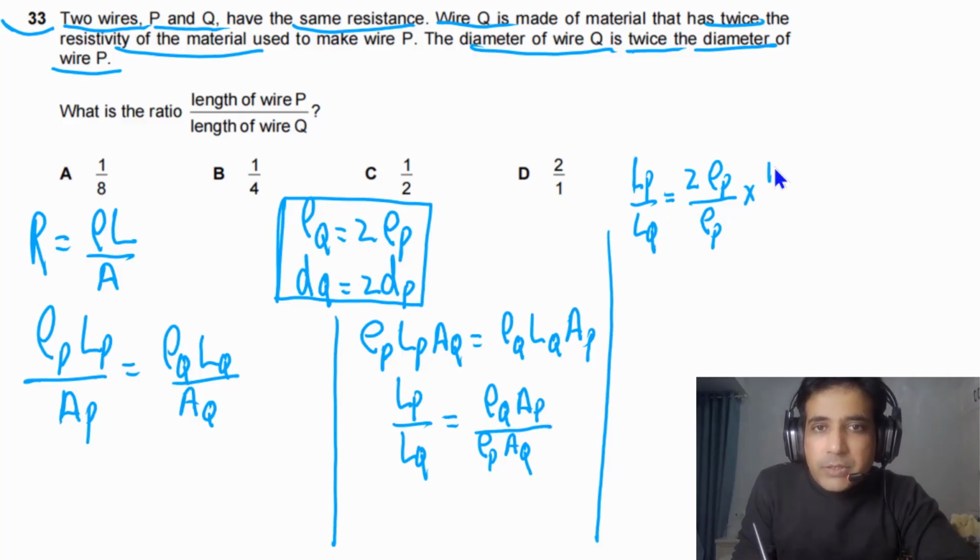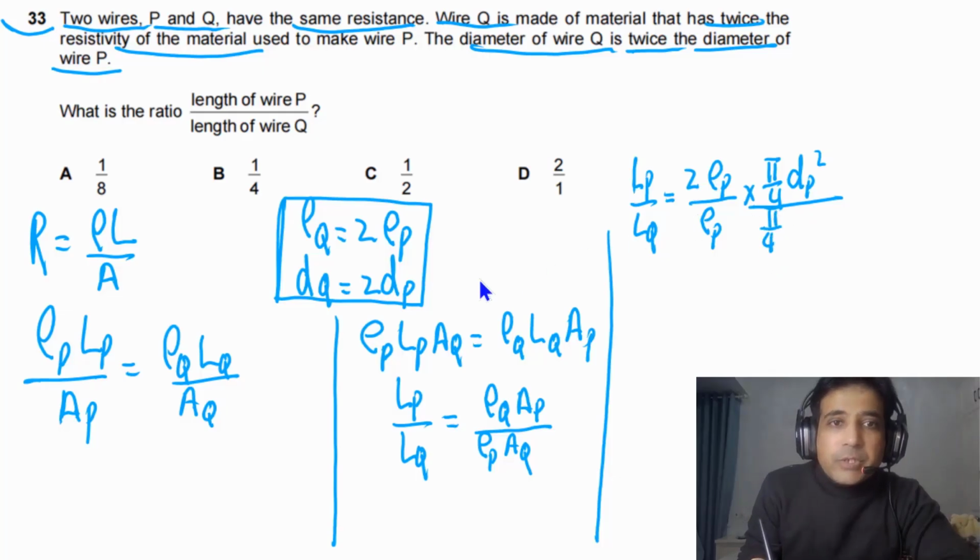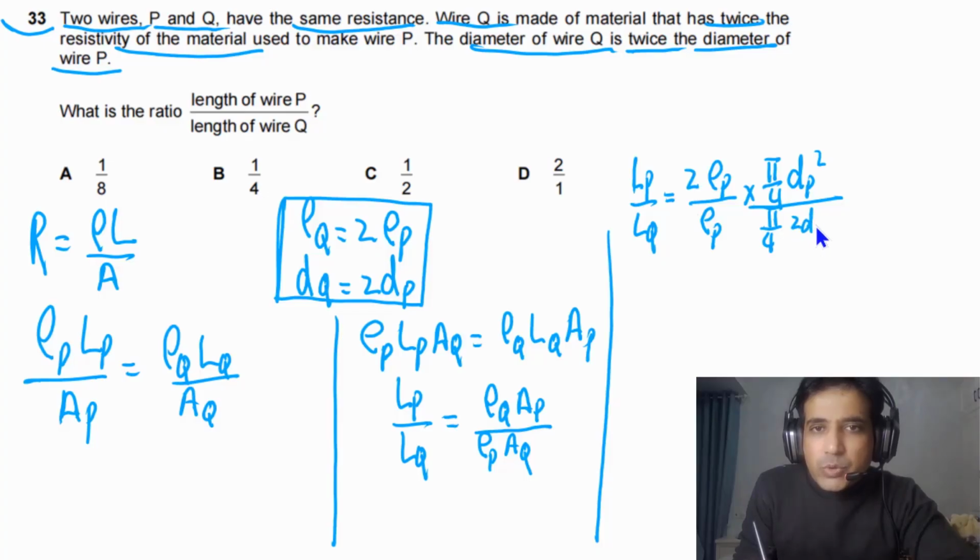And cross-sectional area, simply we can write down, this is pi by 4 diameter of P squared. So we can say this is dP square divided by, we have pi by 4 dQ square, and dQ is equal to 2 times dP. So we can say this is 2 dP square. And here we can simply cancel pi by 4 with pi by 4.